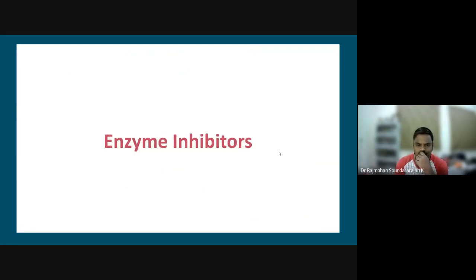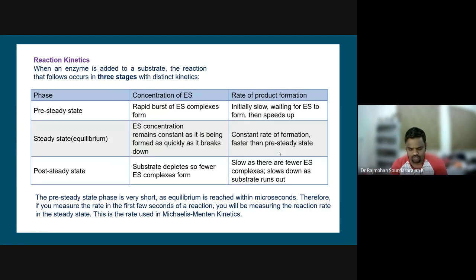Okay. Now let's get into enzyme inhibitors. To start with, we have already seen the enzyme substrate kinetics. We have seen the Michaelis-Menten approach and how to experimentally determine the Michaelis-Menten parameters, for which we consider the pre-steady state, that is, at the beginning of the reaction there is no product formation, therefore we assume the concentration of product is zero. That is the initial rate, where we have assumed the formation of intermediate is taking place, right? Once ES is formed, the reaction will speed up. So that pre-steady state phase is there.